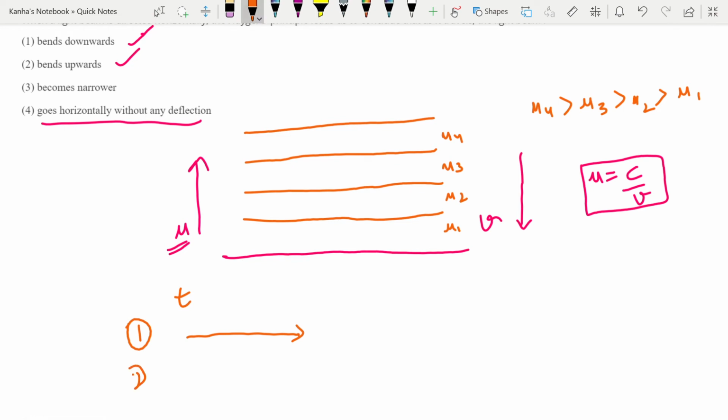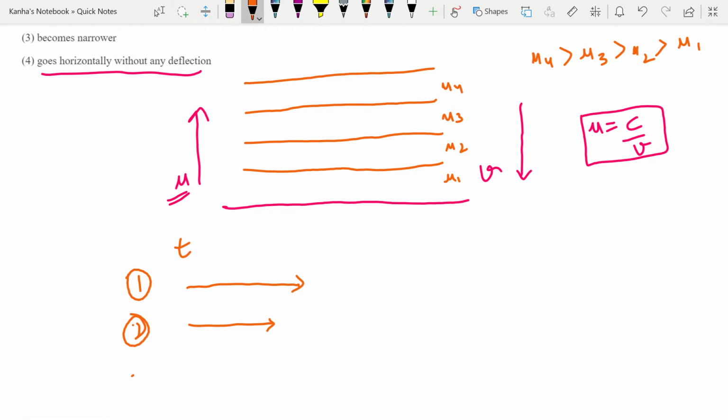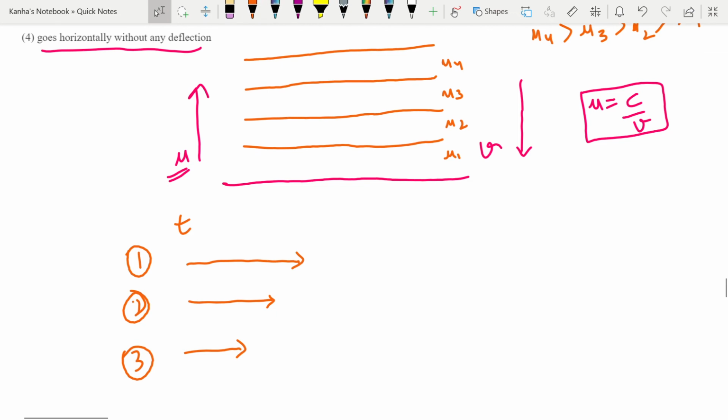For the second case, because the speed is lesser than this, the light beam will travel a shorter distance. For the third case, my light beam will travel a distance which is less, and the fourth case even lesser in the same time t.